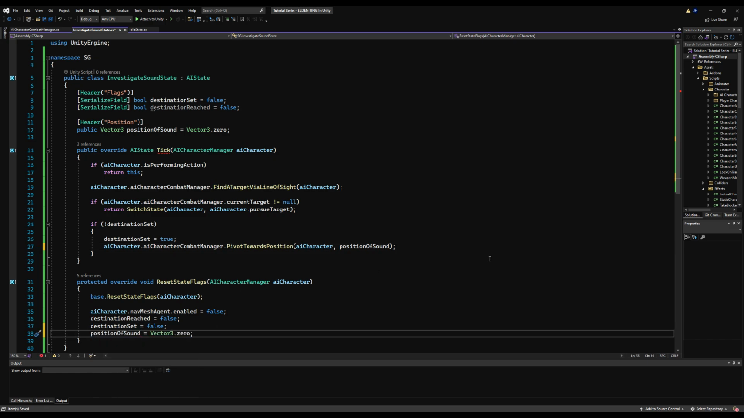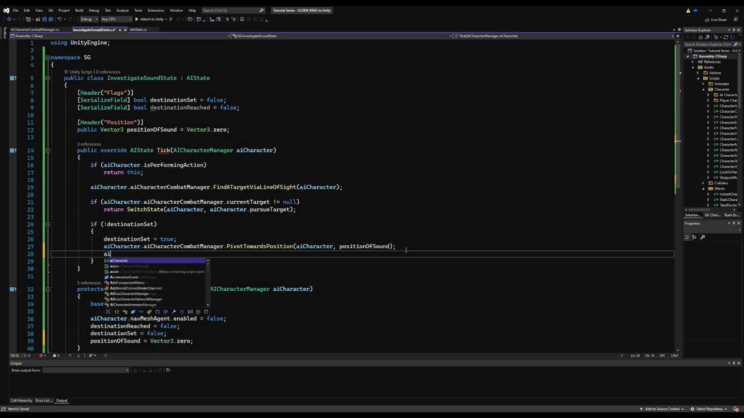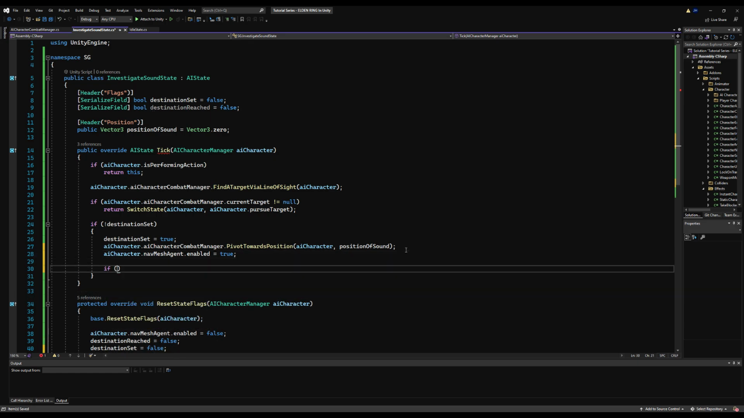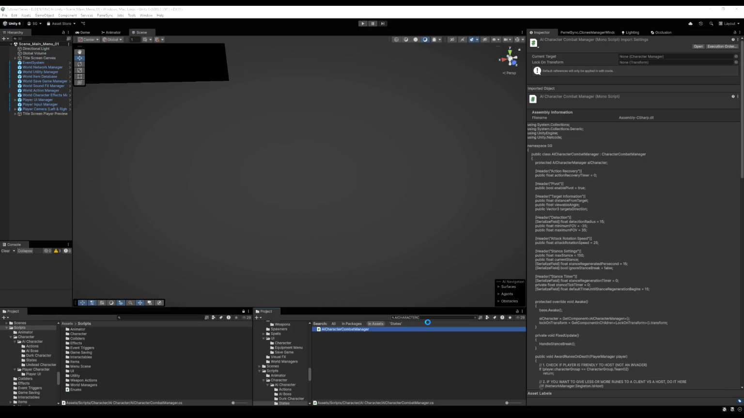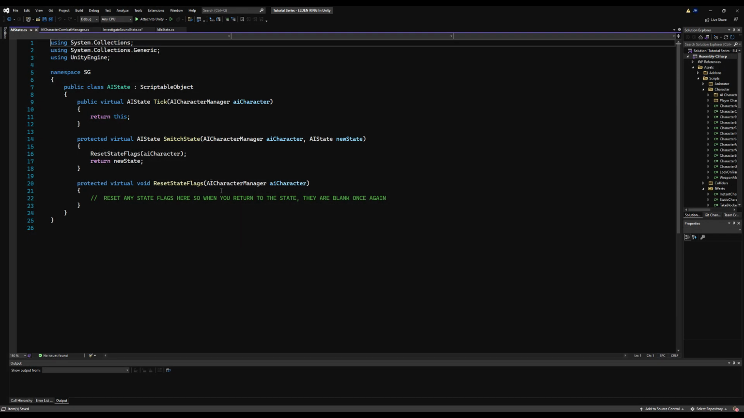Now, on reset action flags, you can also reset the position of the sound to Vector3 zero if you want, but every time we call this, we're going to give it a new position anyway. But just to keep it all uniform, I'm going to reset it there. Next, we're going to say AI character.navmeshagent.enabled is equal to true, and then we're going to check if the destination is reachable by saying IsDestinationReachable. This does not exist yet, but we're going to make a function on the base class state to determine if a point on the nav mesh is in fact reachable.